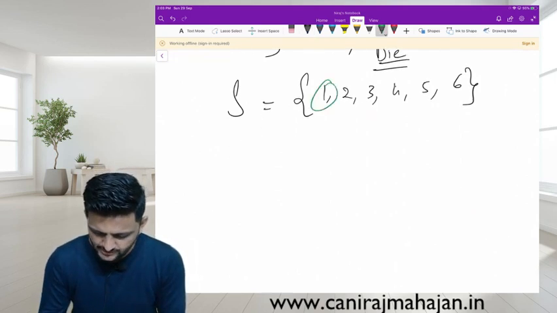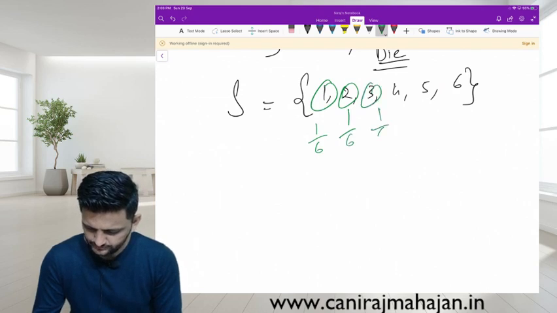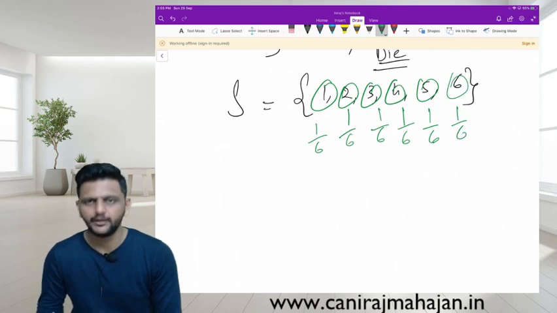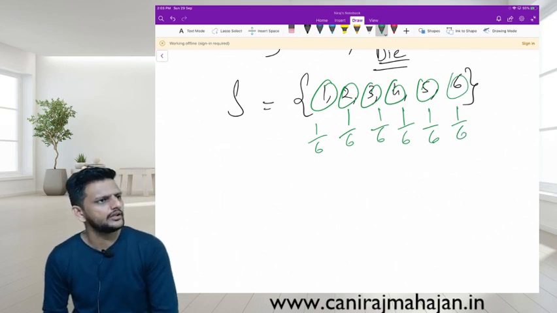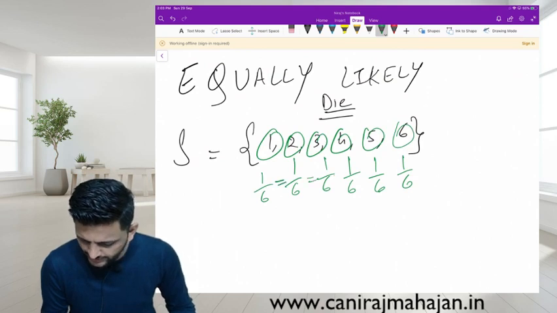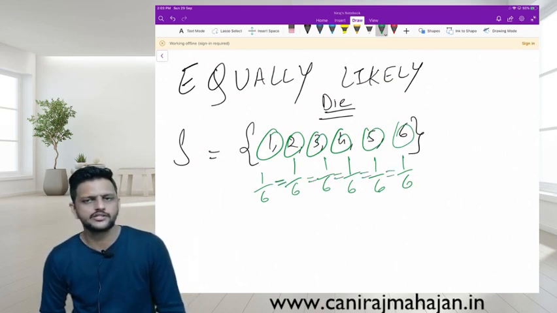Probability of 1 is 1 by 6, and the same for each. There are 6 events total, so the probability is equal. Is this event exhaustive?